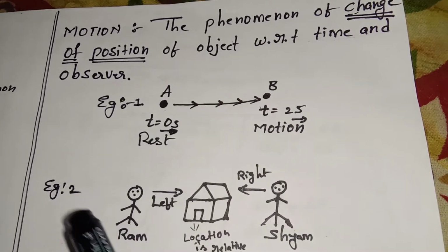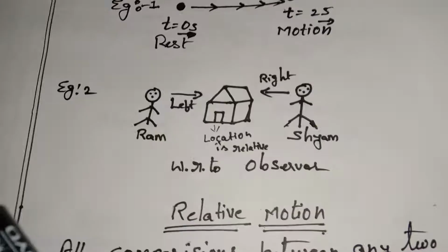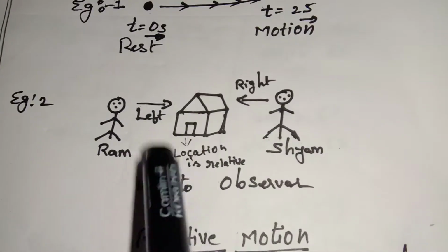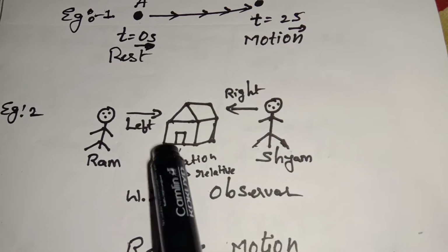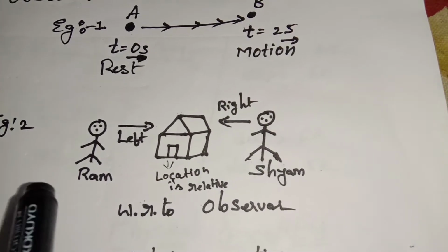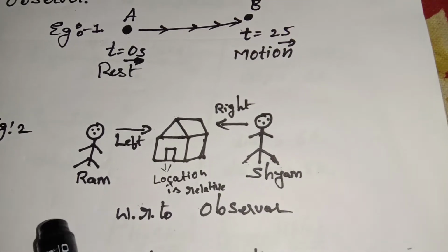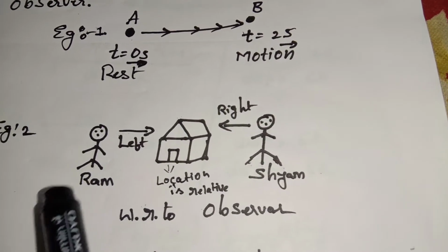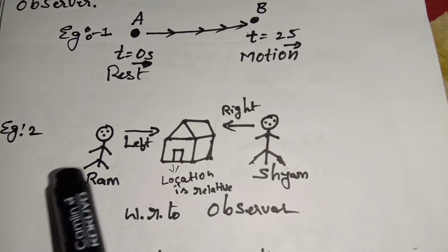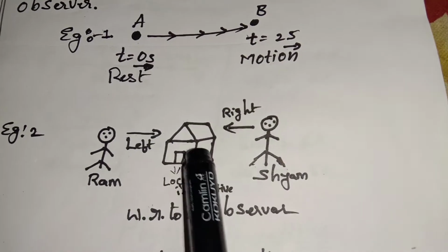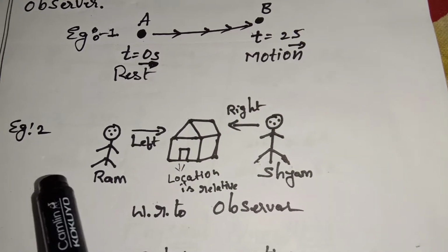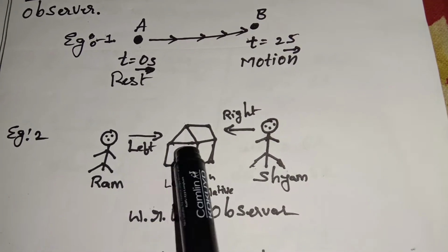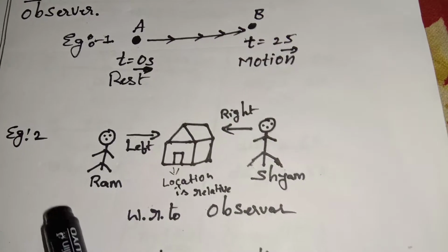For the observer, I'll give you one more example so that you will understand very clearly. Here one house is there, and one person is standing here and another person is standing there, like Sham and Ram. When we ask Ram where the house is located, he will answer it is toward the left side, according to his position.